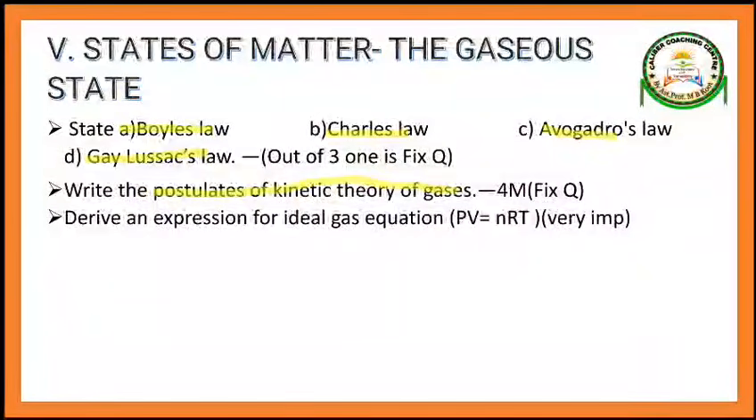Next one, derive the expression for the ideal gas equation. This is also a very important question. Expression for ideal gas: PV is equal to nRT. You have to derive it using all these 4 laws.